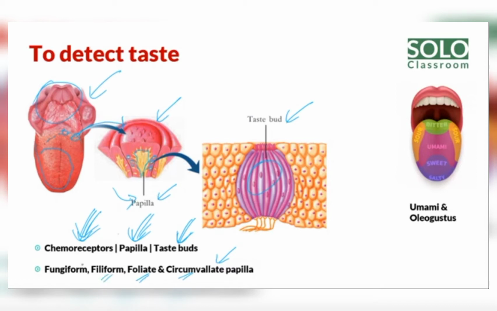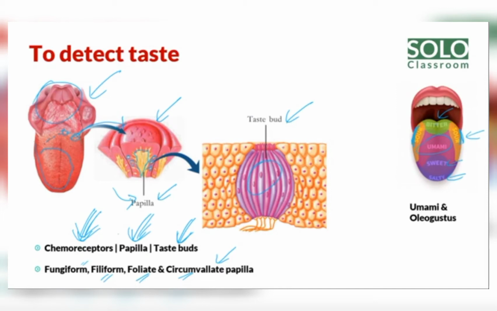When we eat, when you keep food on the tongue, it is dissolved in saliva. This saliva enters the papillae, enters the taste buds, and the chemoreceptors are stimulated. Chemo means what? The food particles are converted into a chemical substance, so that is called a chemoreceptor. The stimulus is then carried to our brain and the taste is felt.